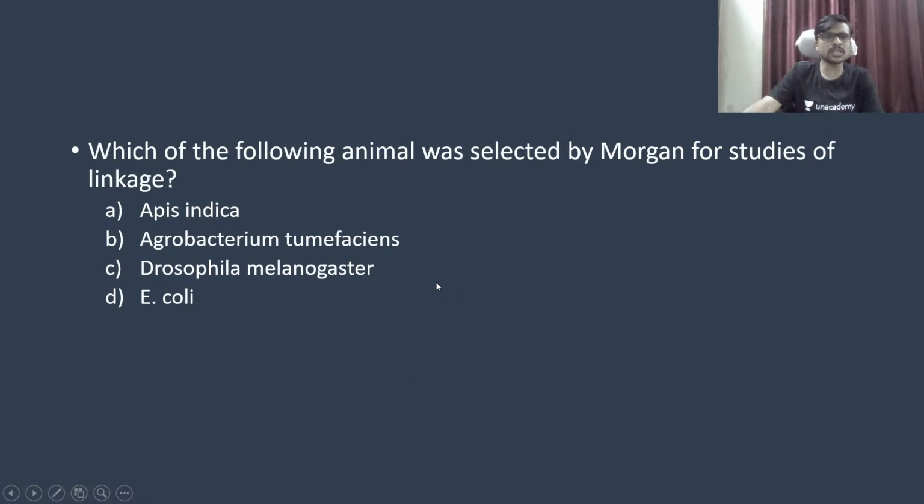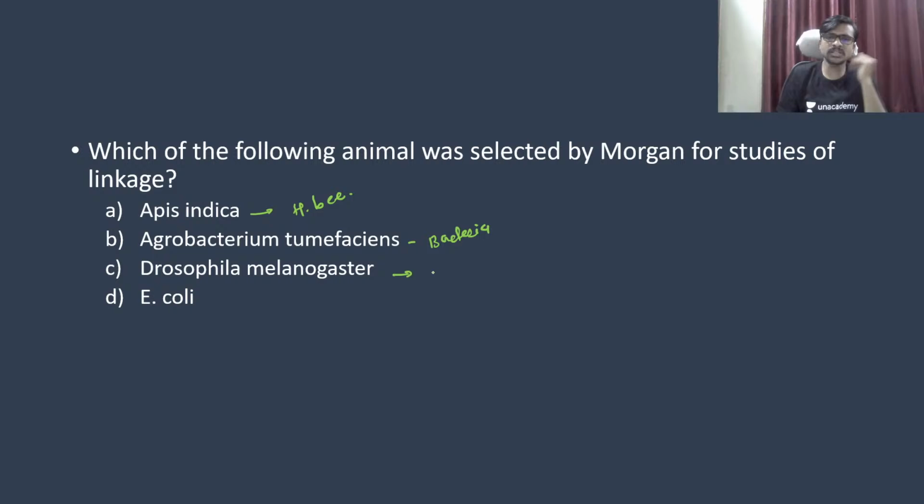Which of the following animals was selected by Morgan for the study of linkage? Apis indica is honeybee. Agrobacterium tumefaciens is a bacterium.